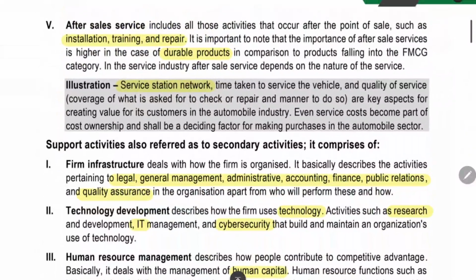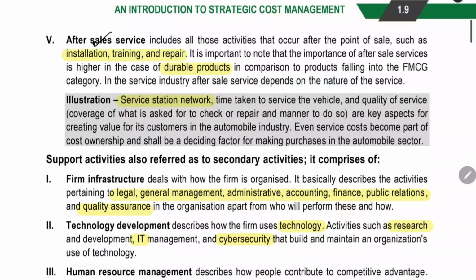The next thing is after sales service. After selling the product, we have to install it. Training we have to give. Repair. Training means we are educating the customer on how to use the product. Repair means we have to repair the product in case of any problem. This is very, very important in case of durable products like fridge, washing machine. The after sales service is very, very important.